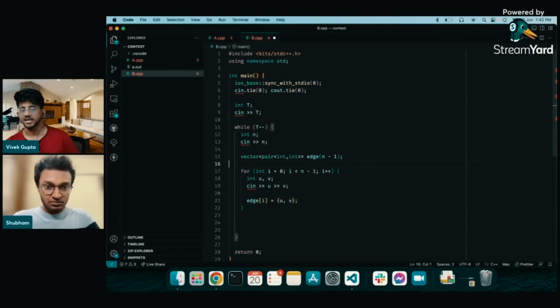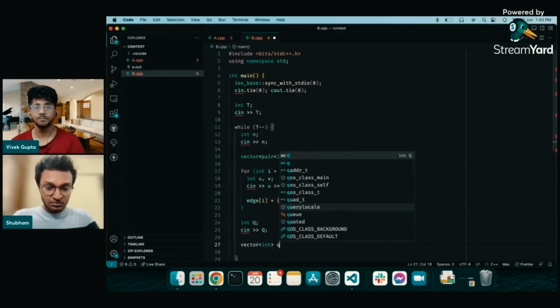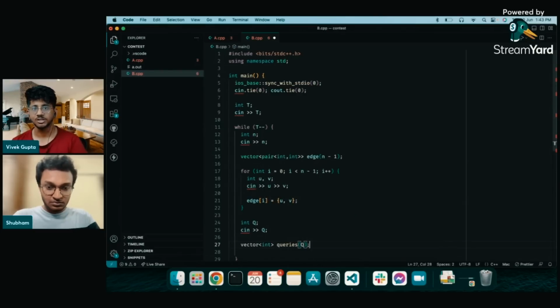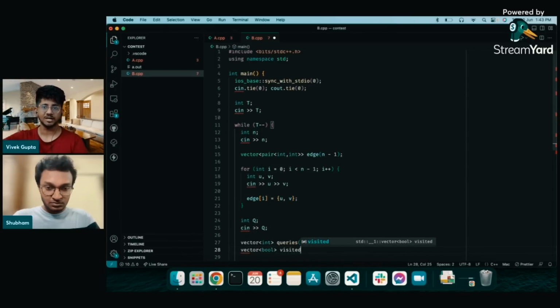Okay, so he's taking up edges. So what is going to be the strategy? I'm going to wait for him to code something, and then I'll explain to you. I think what he's going to use is something called union find. There is a very interesting playlist that I've created on the channel on union find. There are 4 different levels, and you will learn all the different ideas that exist in union find. This is actually one of the very standard problems of union find, where you will have to reverse the queries.